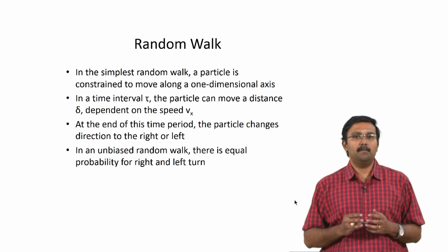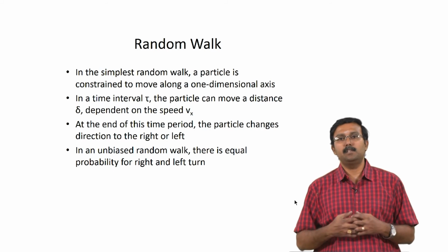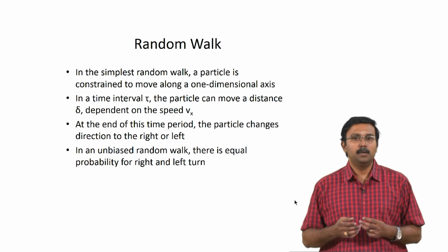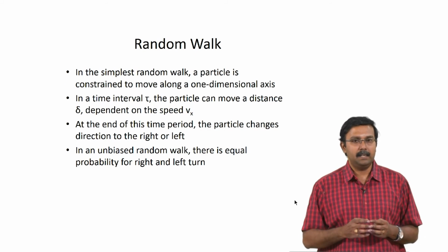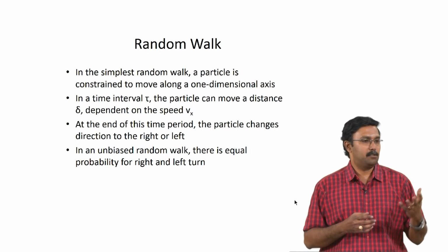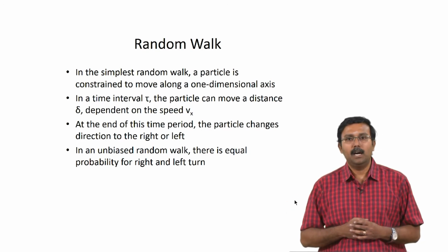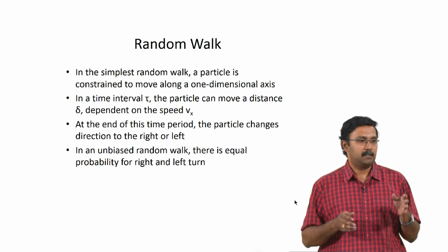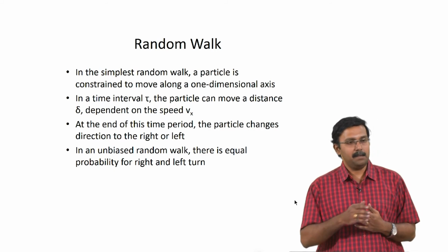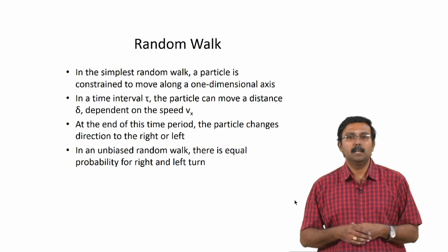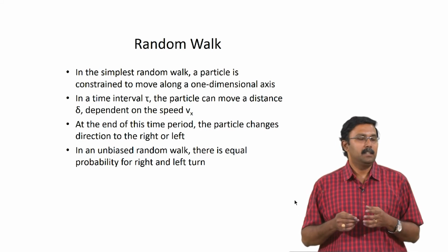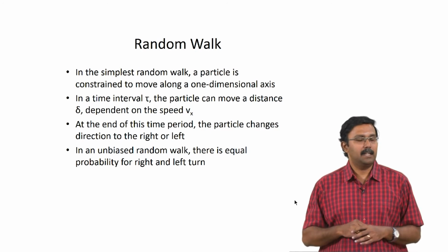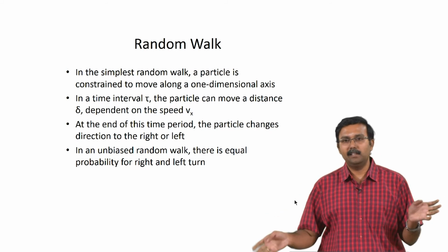So, in the simplest random walk, a particle is constrained to move along a one dimensional axis, and in a time interval tau, the particle can move a distance of delta depending on the speed in which it is moving, right. So, that is quite logical. At the end of this time period the particle will change its direction. So, this is the persistence time. At the end of the persistence time it will change directions and go into something else. So, the particle can actually go into left or right. In an unbiased random walk there is equal probability that it will go to either left or right.